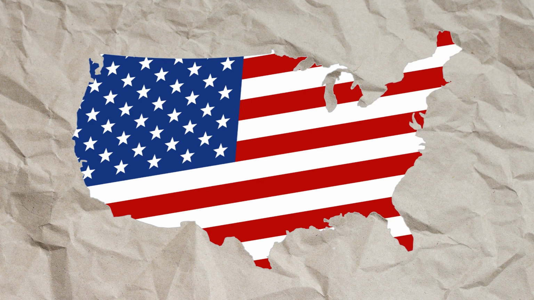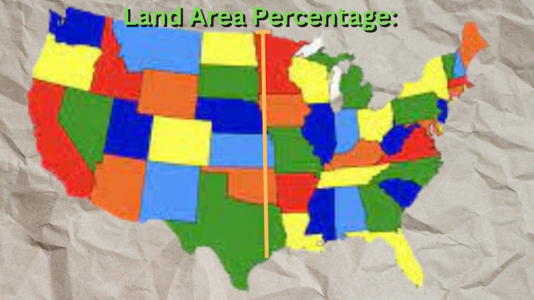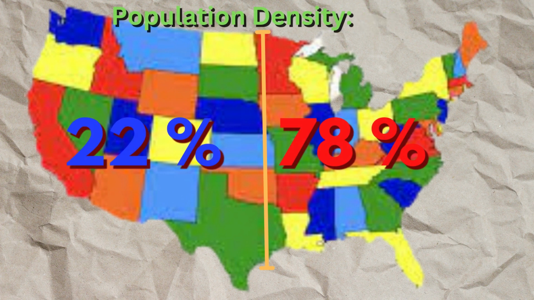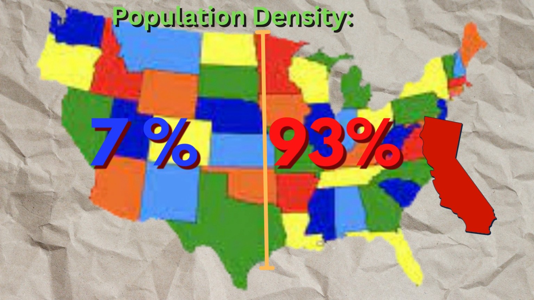Now, let's talk about a country that you probably live in, the United States of America, or USA for short. If I draw a line between America, you can see that the land area percentage is 60 to 40, which is huge. But if we change this to population density, we can see it's way bigger, and that's to the right side, which had less land. Now, this is pretty crazy, but what's even crazier, if I take California from the left side and move it to the right side, the density percentage becomes much higher for the right side.